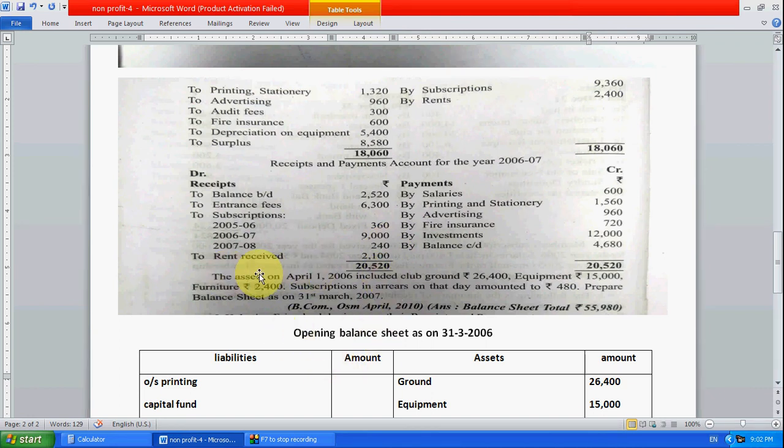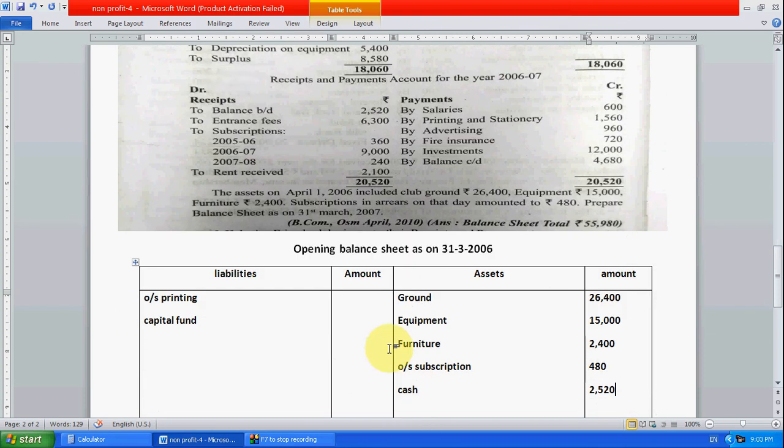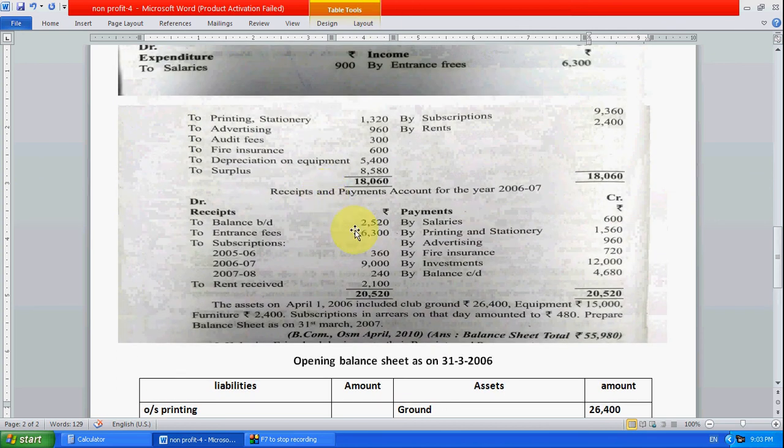Okay, next rent receipt. Okay, scheduled receipt. Salary is there. Okay, printing stationery. What we have to do is, for preparing the opening balance sheet, we have to see both the entries.